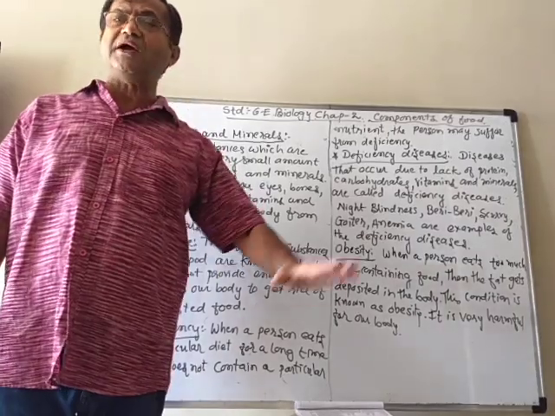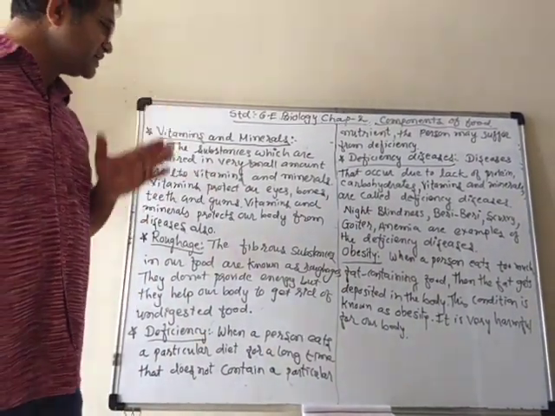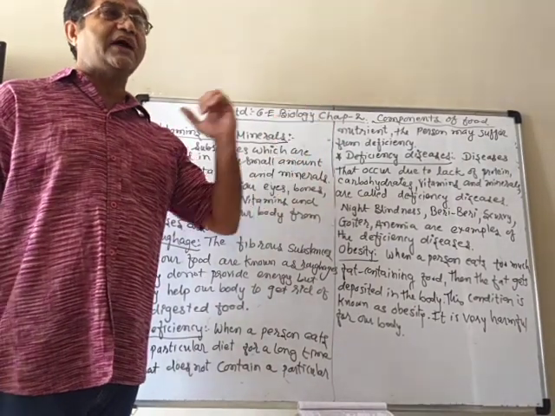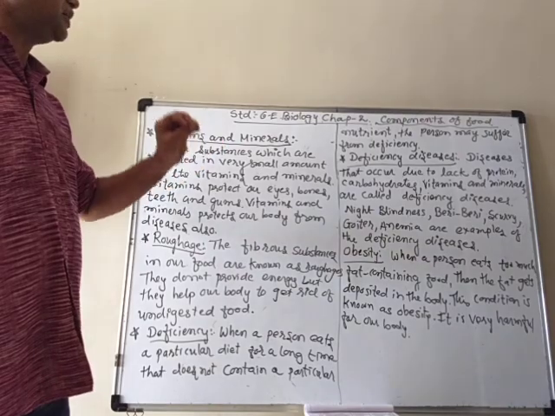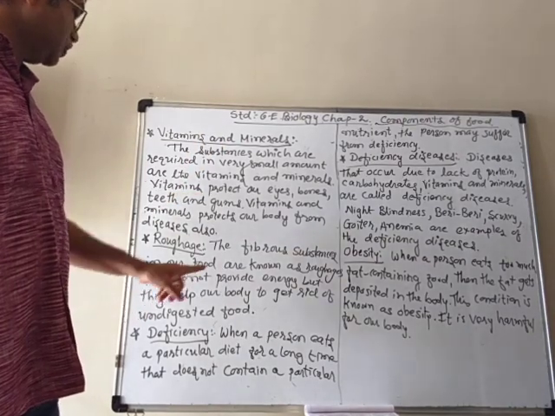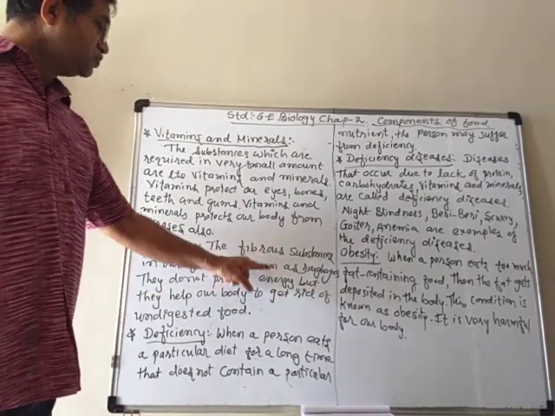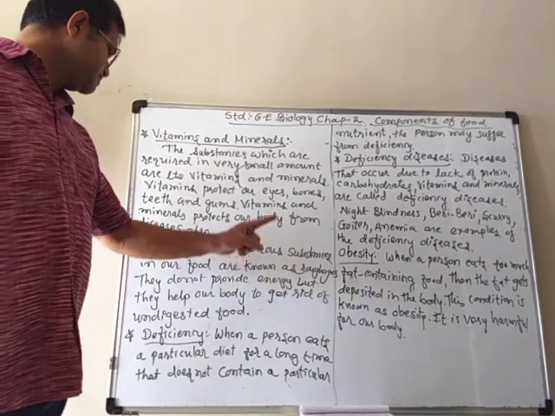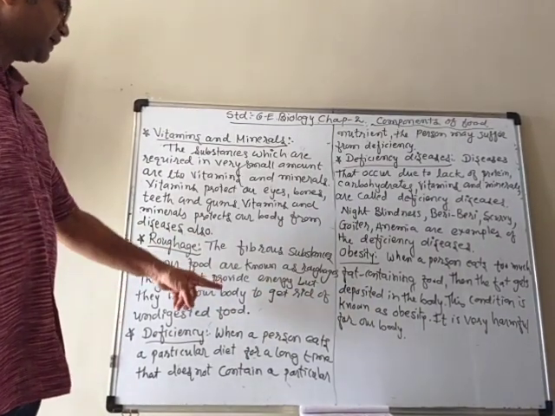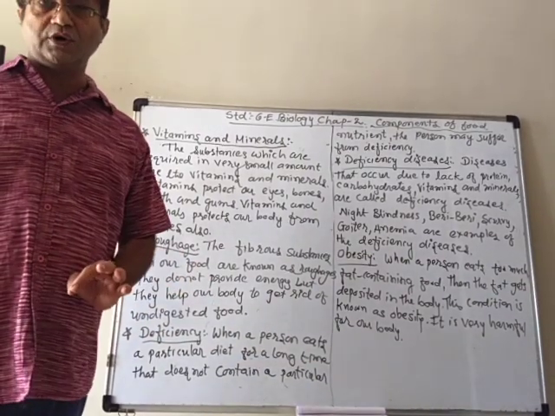So the fibrous substances in our food are known as roughages, and they do not provide energy, but they help our body to get rid of undigested food.